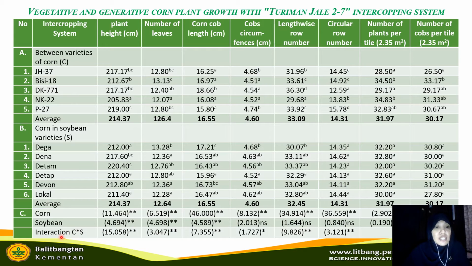And here in the interaction of corn and soybean, we can see there is significant difference in crop circumference, while in plant height, number of leaves, corn cob length, lengthwise row number, and circular row number, there are very significant differences at 1% level of Duncan test.